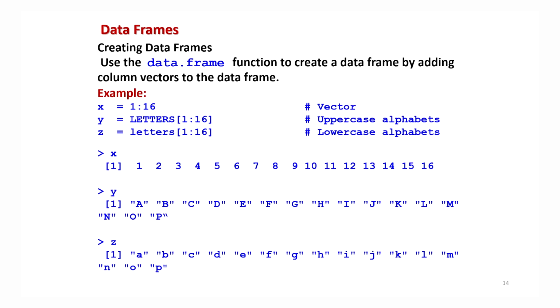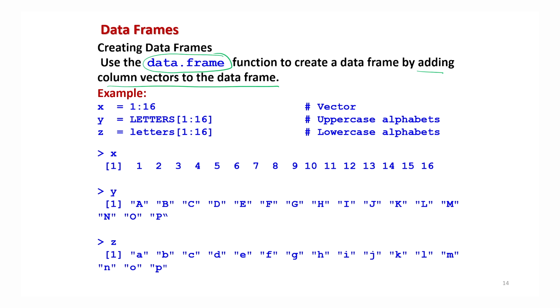Okay, so now my objective here is not to give you the complete details and information about the data frame, but we need to create a data frame so that we can arrange the data in a required format which is needed for different types of statistical functions. So that is why I would like to show you how we can create data frames. In order to create data frames, we have a command here, data.frame, all in lowercase, and this data.frame function is used to create the data frame by adding different column vectors to a data frame. So let me give you an example.